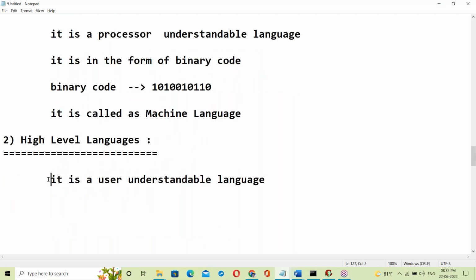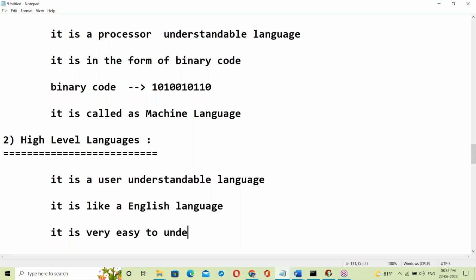It is like the English language. Yes, it is very easy to understand.